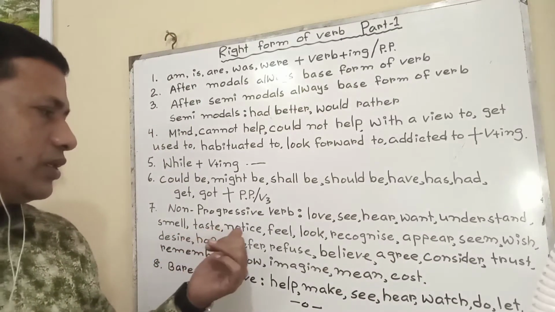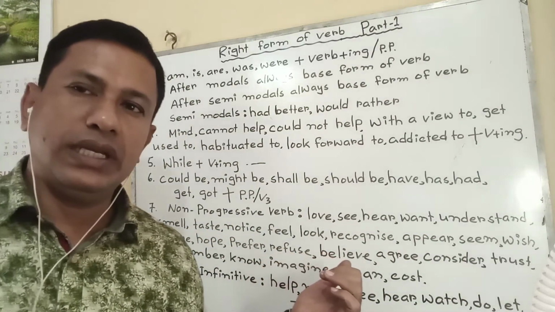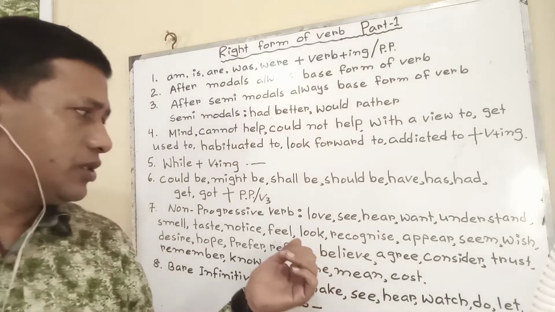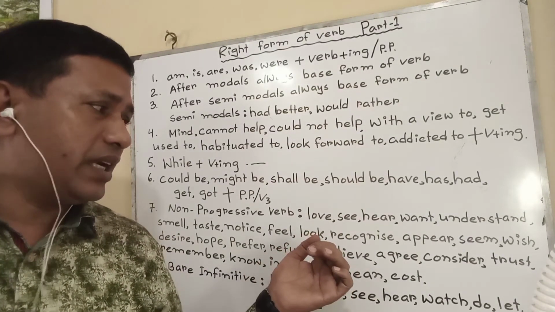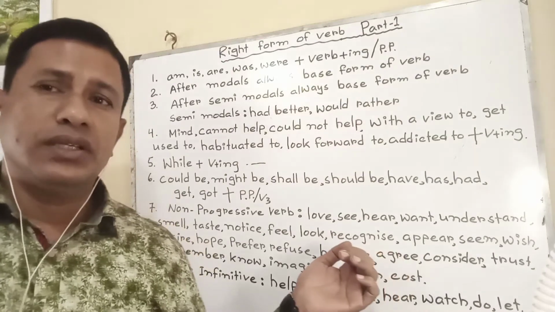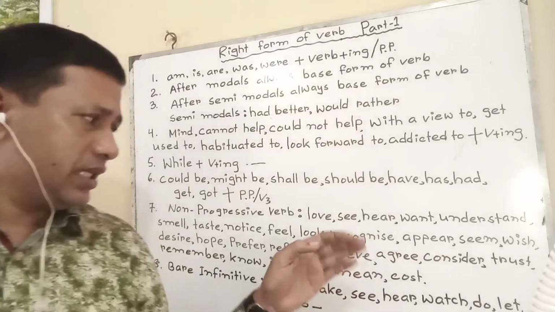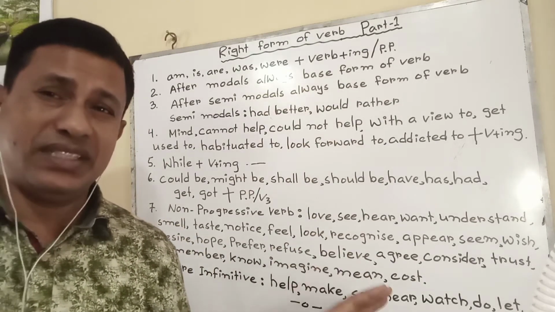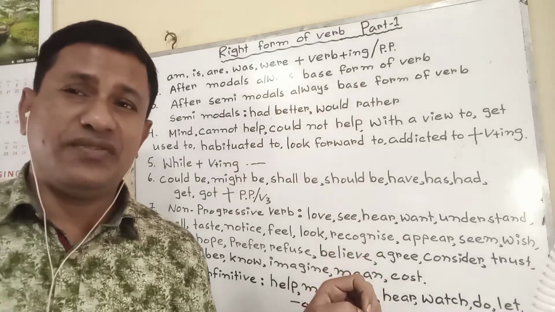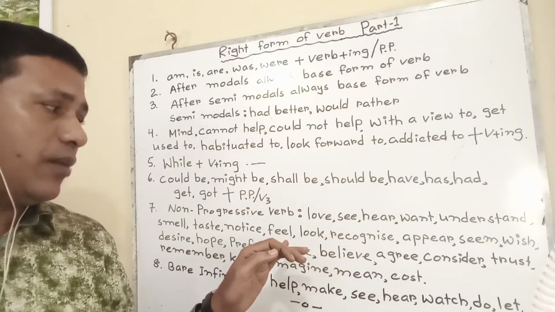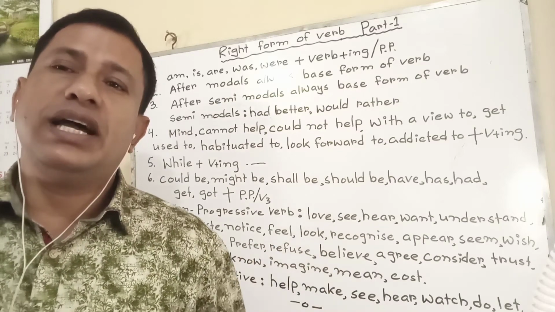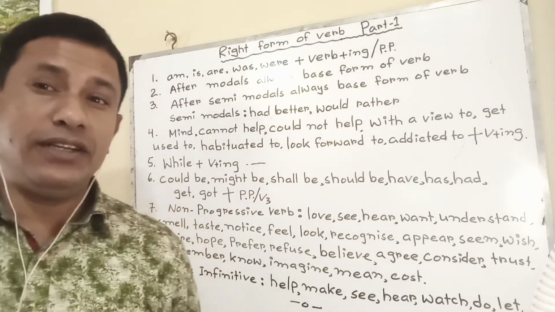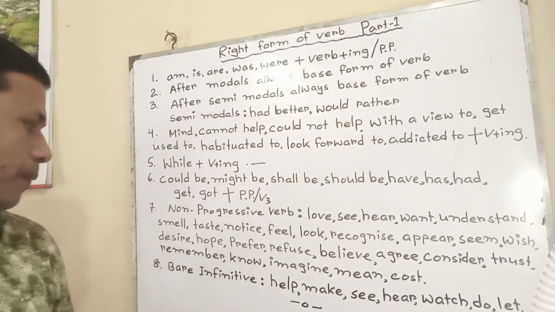Then smell, taste, sweet, all those words are given here. We cannot use those as progressive verbs, as those are non-progressive. That means we cannot add ing with these types of verbs. So remember it. But in some cases, some words can be used with ing to make the sentence meaningful. Generally those are not used as progressive verbs, but if anyone says I am seeing it, that is right. Generally we don't use it in this way.